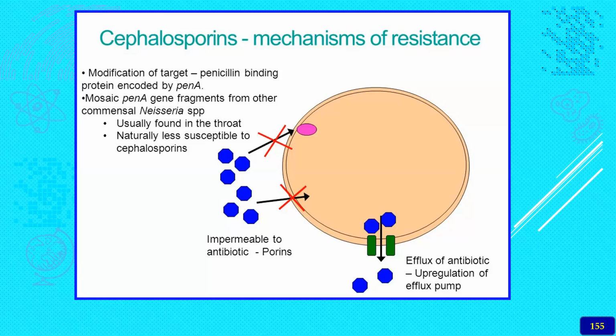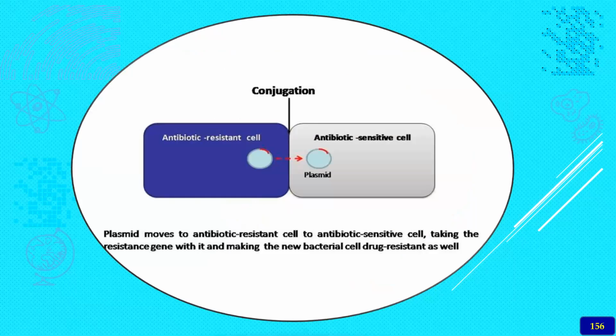Number one, the secretion of the enzymes, beta-lactamase, and alteration in the penicillin binding protein, and change in the cell permeability to the antibacterial drug, and the efflux pump will be there to put the antibiotic out. So these are all the different mechanisms of how the resistance occurs.